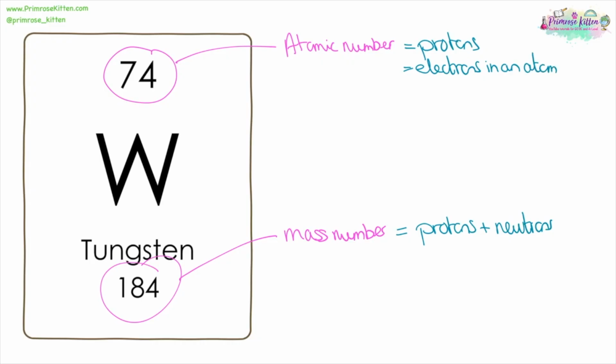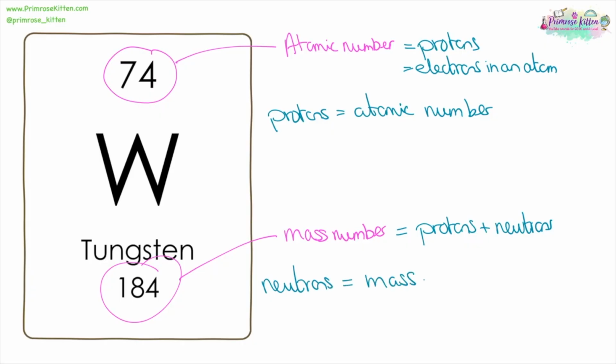So if you want to find the number of protons, that is equal to the atomic number. Whereas if you want to find the number of neutrons, that is equal to the mass number minus the atomic number.